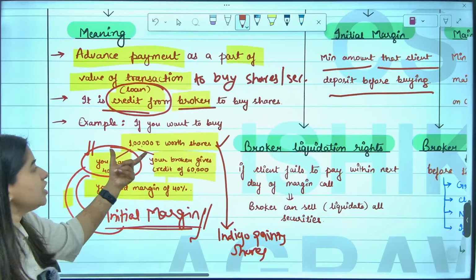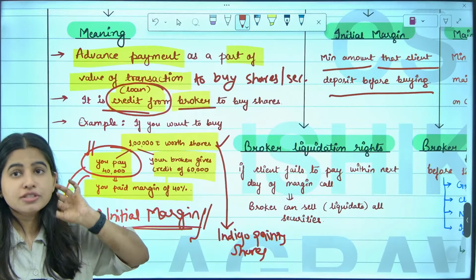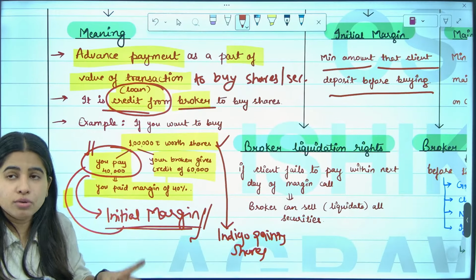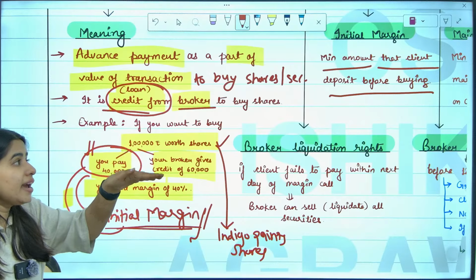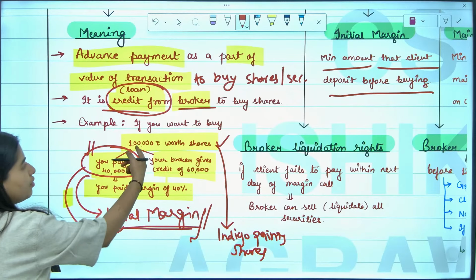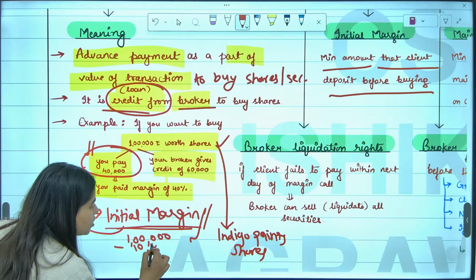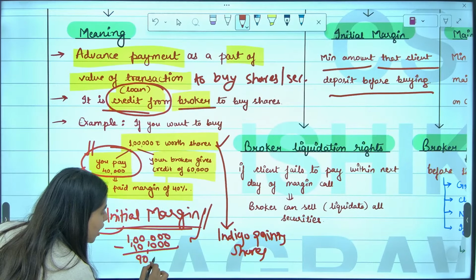Let's take an example. With this 1 lakh rupees, we purchase Indigo Paints shares. Now, don't you think share price keeps on fluctuating, goes up and down, up and down? So let's say share price falls. So my 1 lakh value, I suffered a loss of 10,000 and it became 90,000.